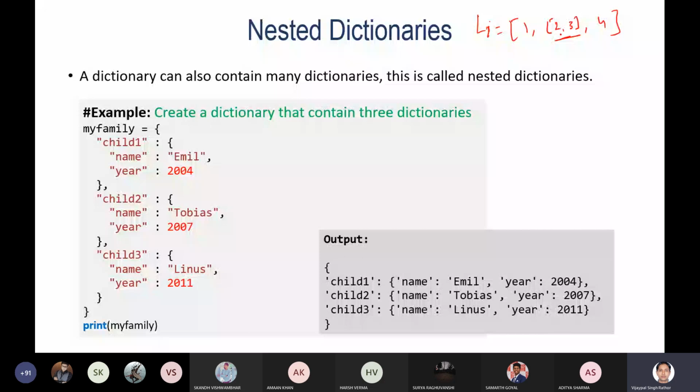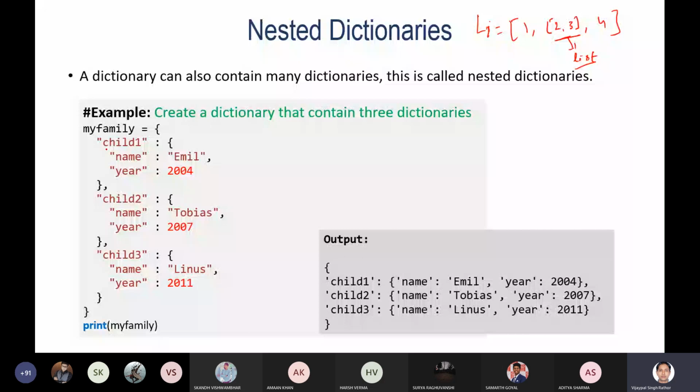So you can see any element of the dictionary may also be a dictionary. This is one example. Here my family is a dictionary. Inside my family, I have written a key like child one. Inside this child one, the value associated is actually a dictionary, not a single value.